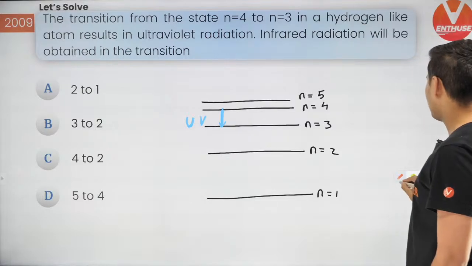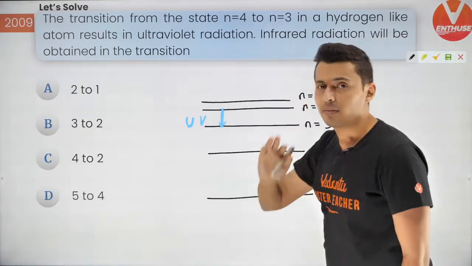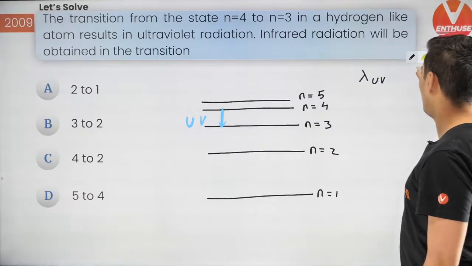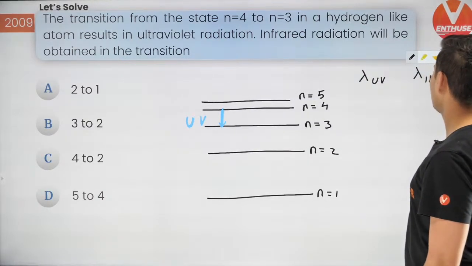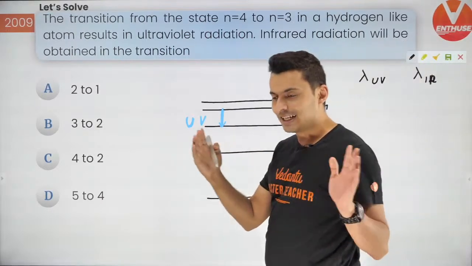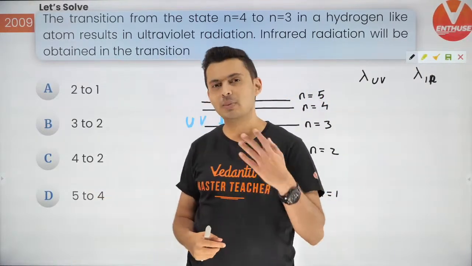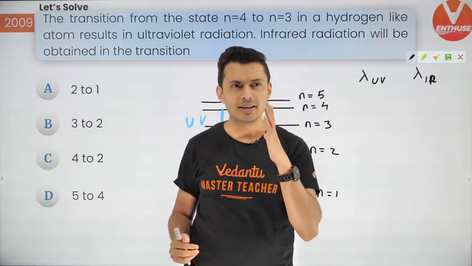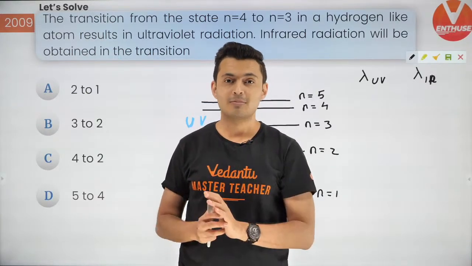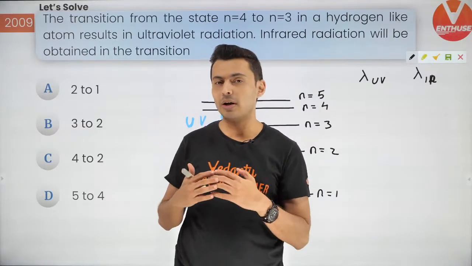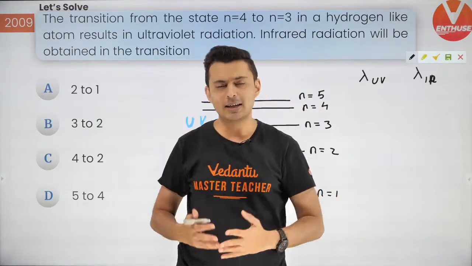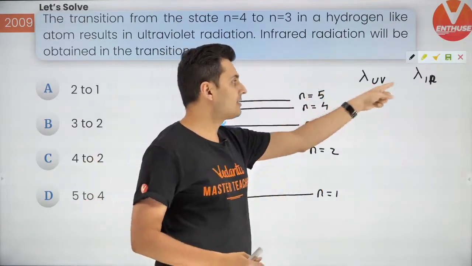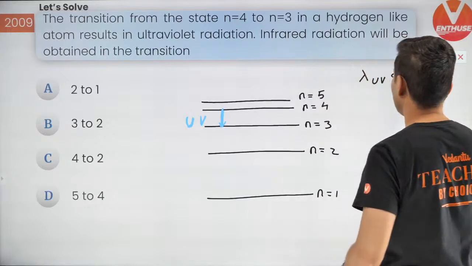Now if I have to do a comparison, guys, who has more wavelength, infrared or ultraviolet? Wavelength of ultraviolet or wavelength of infrared? Now this is something you should know. I had given you the electromagnetic spectrum. In case you have forgotten also, don't worry. Red has more wavelength than violet. Keep this in mind. Because red is used to signal danger, and if you want to signal danger, you want it to reach farther distances. Think of it that way. So red has larger wavelength and that's why it is used to signal danger. So infrared has more wavelength than ultraviolet.